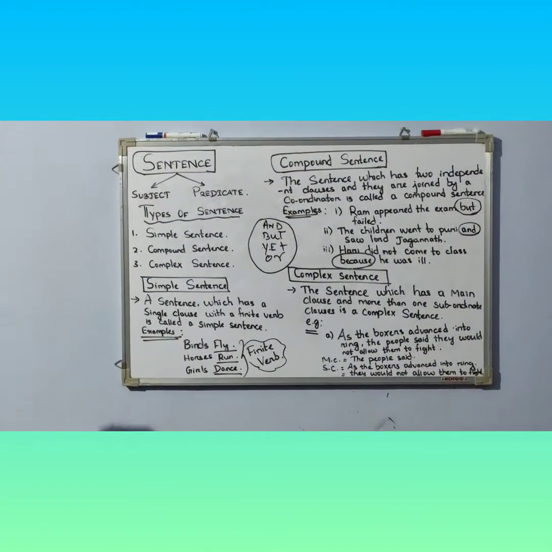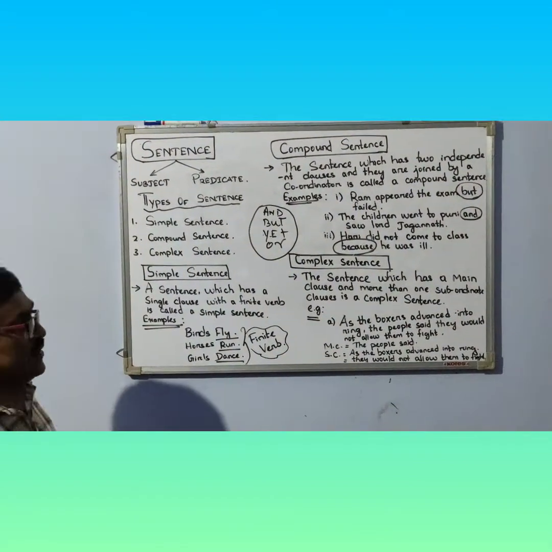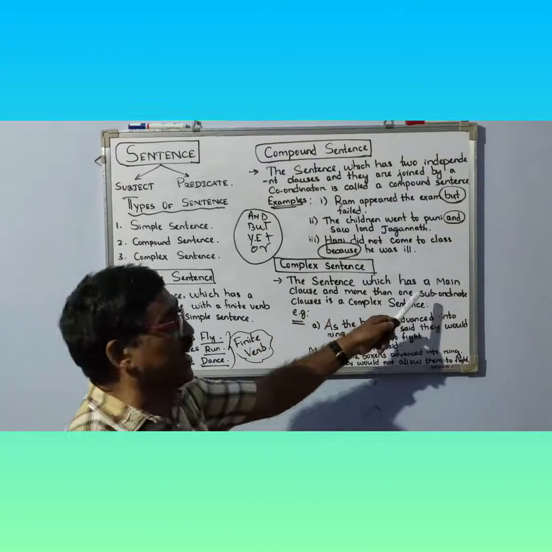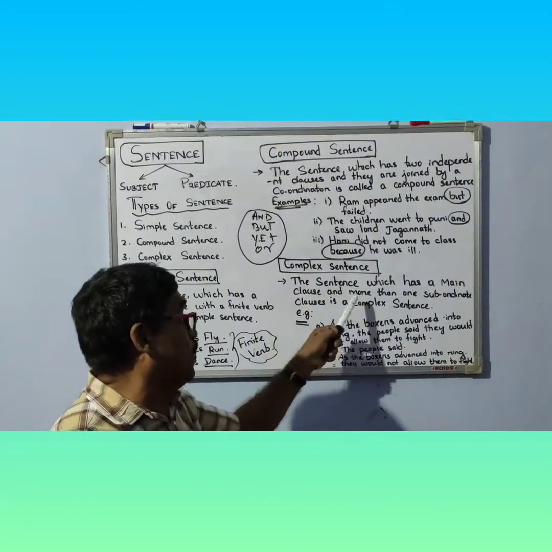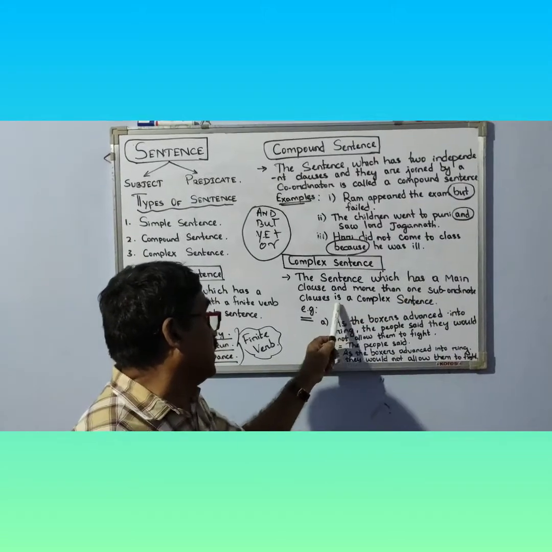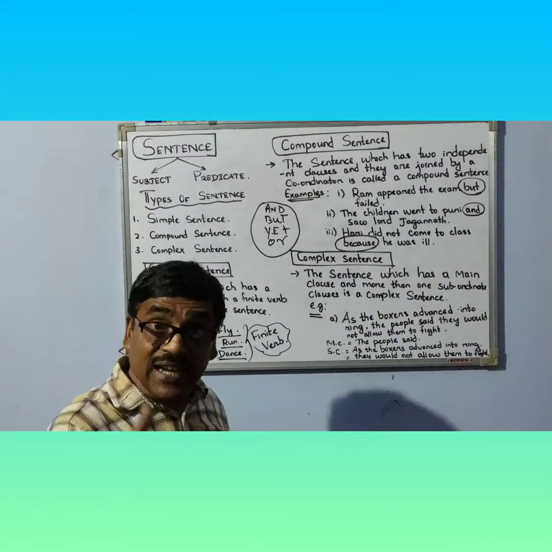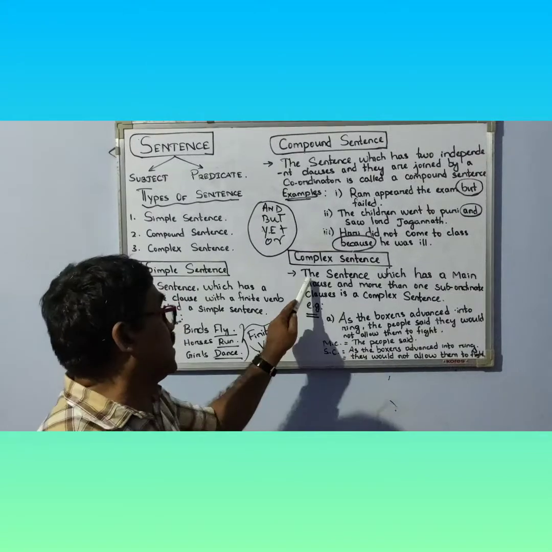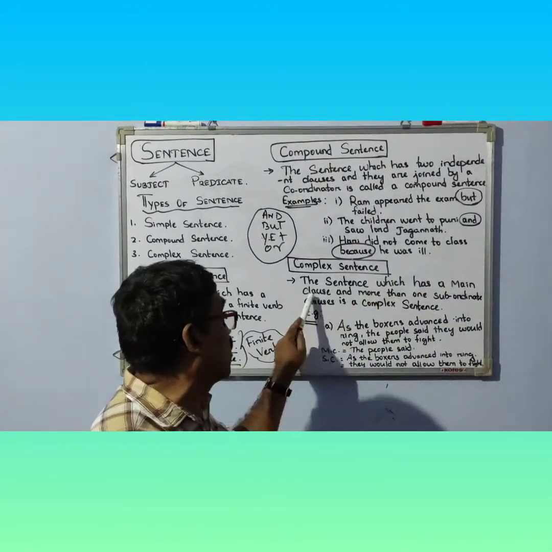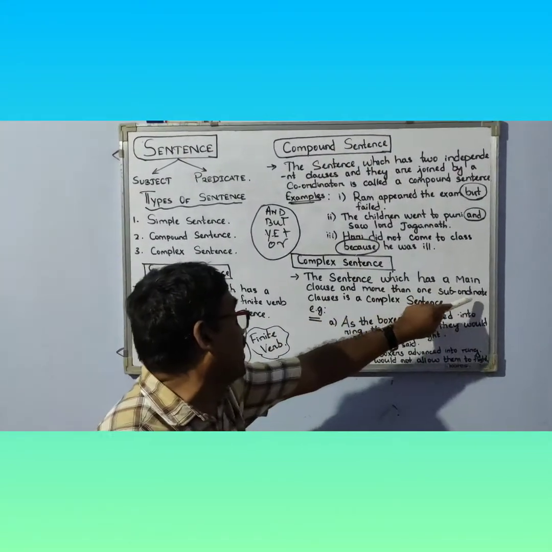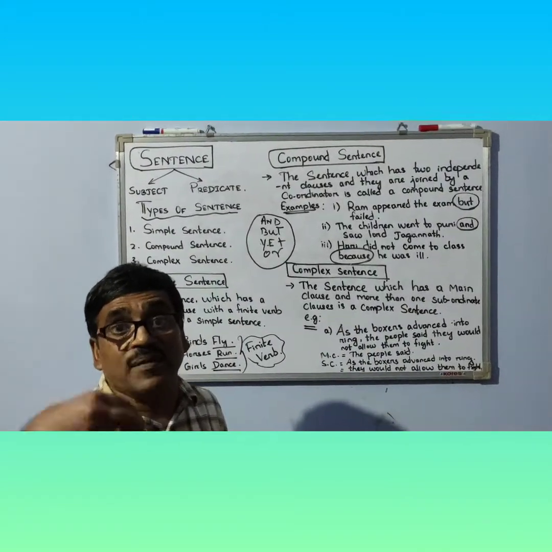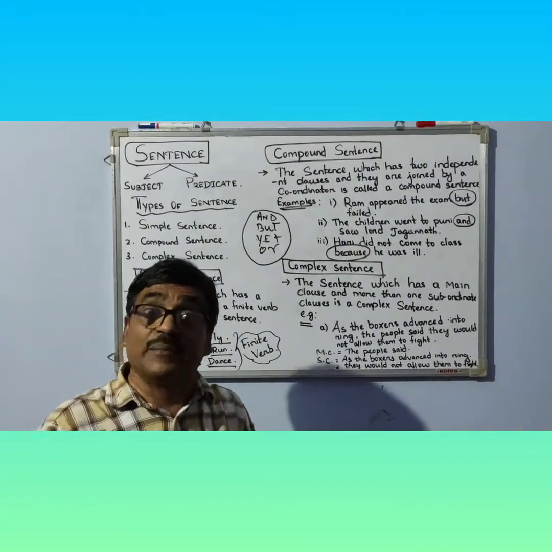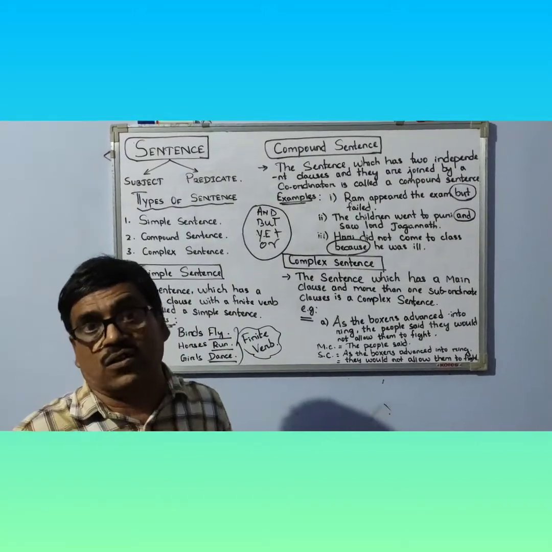Then we will switch over to the complex sentence. The sentence which has a main clause and more than one subordinate clause is a complex sentence. Again, I am telling you, students, the sentence which has a main clause and more than one subordinate clause is a complex sentence. First of all, I will explain what is main clause and what is subordinate clause.